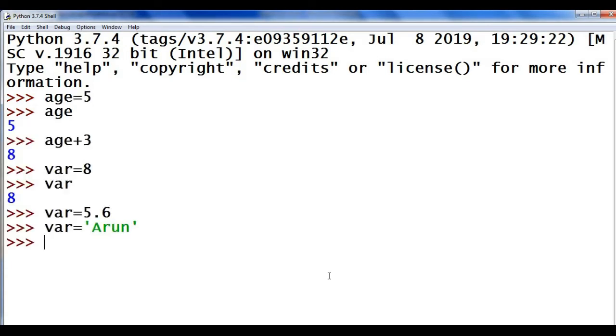And why is it called a variable? See, now the value of var is Arun. If I give var equal to 4.8, when I display var, 4.8 is displayed. That means the value of a variable is not constant. That is why the name variable.